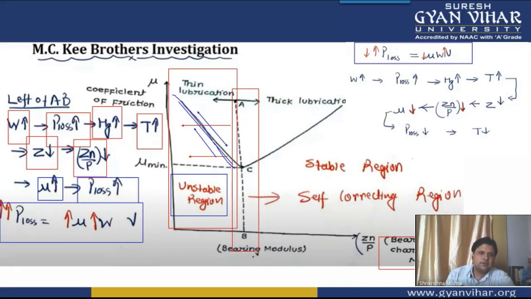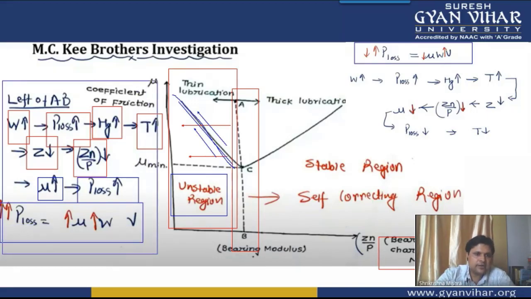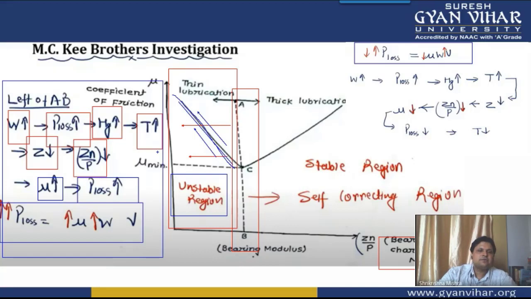And if coefficient of friction is increasing, power loss is increasing. So overall, this area is not giving you any benefit, there is power loss, and there are chances of the journal seizing inside the bearing. So we will avoid this region, and it is known as the unstable region.